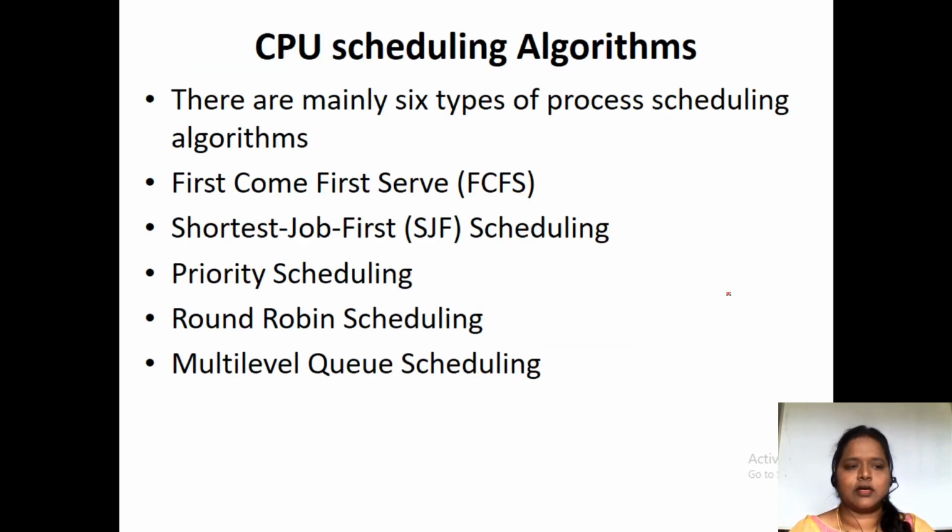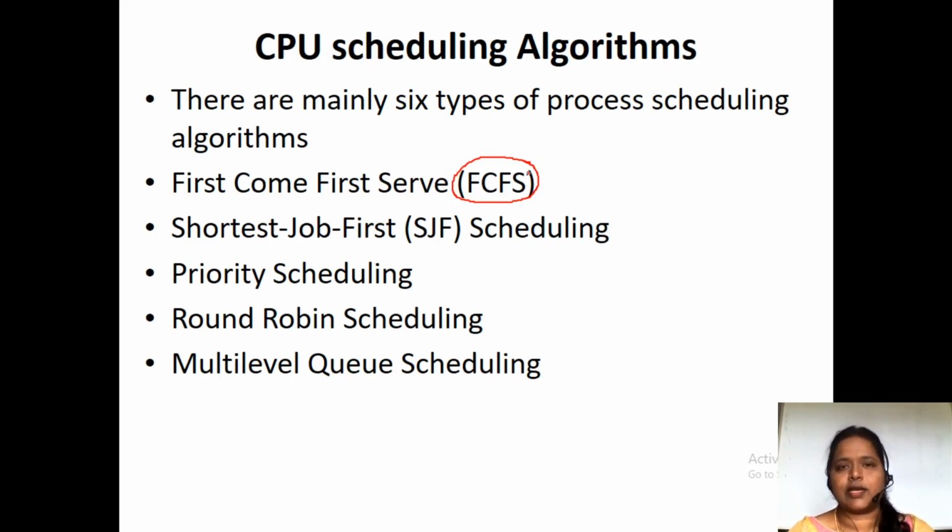So here there are mainly 6 different scheduling algorithms. Today we will see the first come first serve scheduling algorithm. I'll give just a brief introduction regarding the scheduling algorithms. What I have said is, we need to schedule the processes based on different criteria. Scheduling is very important in order to have high efficiency of the processor. So scheduling is needed.